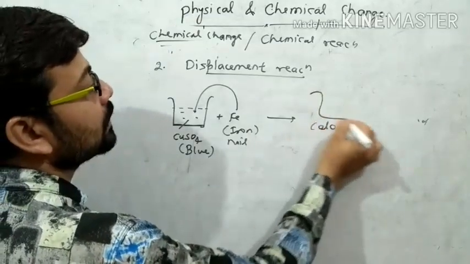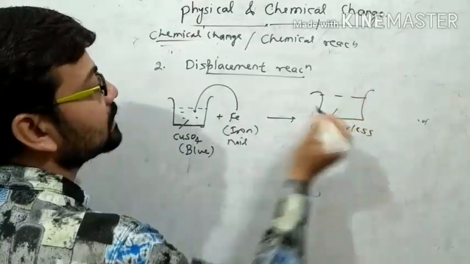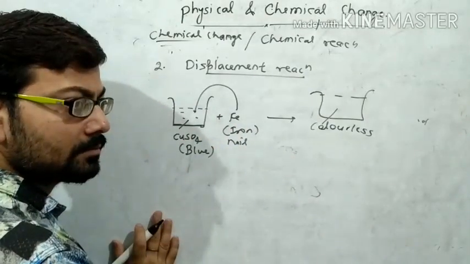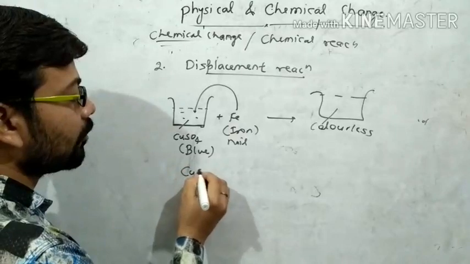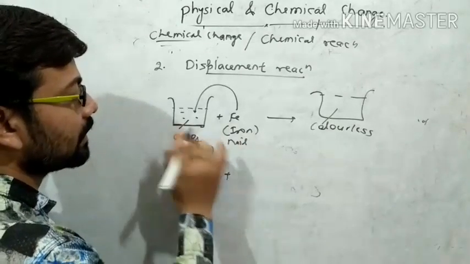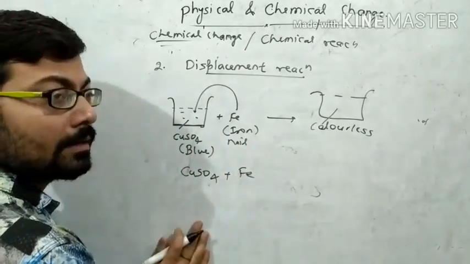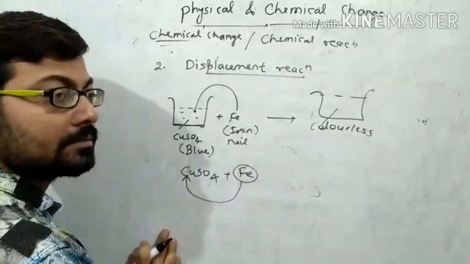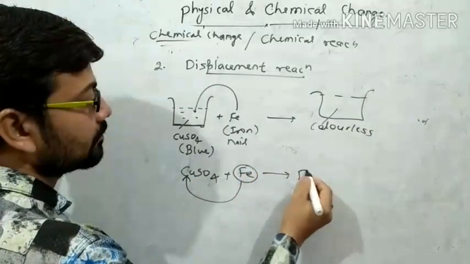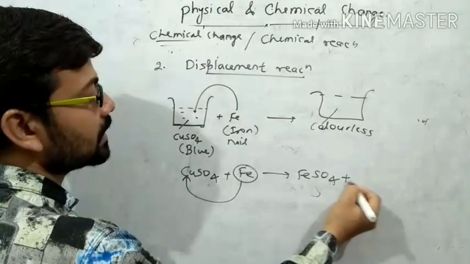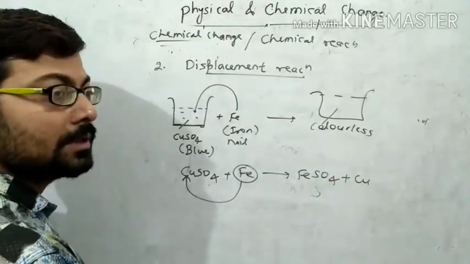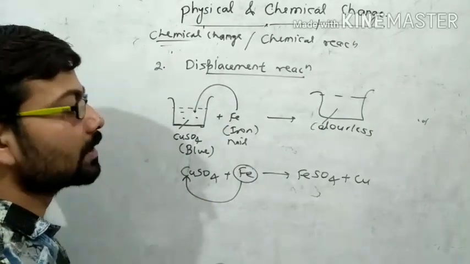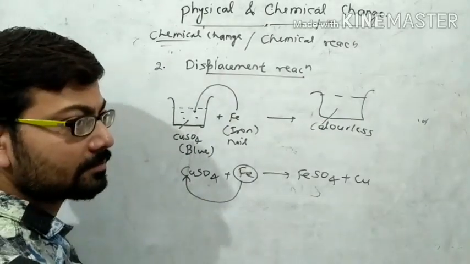Means जो solution obtained होगा that is colorless. So what will happen? Actually, when copper sulfate reacts with iron, then iron replaces copper and forms ferrous sulfate plus copper. That's why the color of copper sulfate solution becomes colorless.